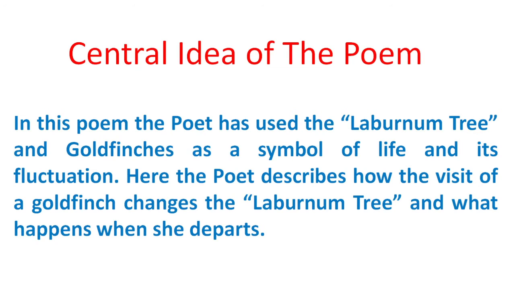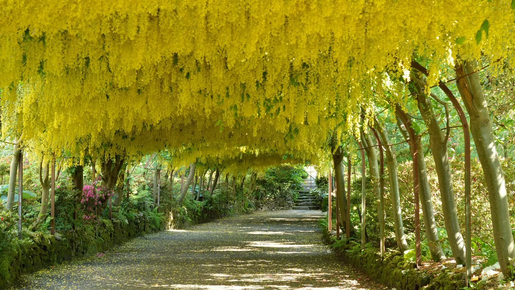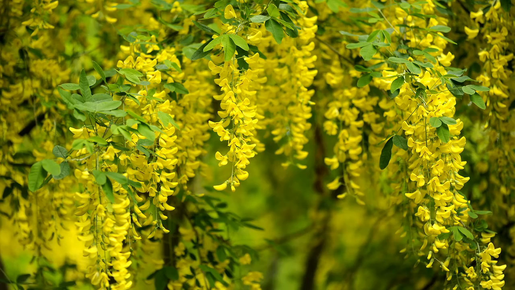So, what is laburnum? Laburnum is a short tree with hanging branches, yellow flowers, and poisonous seeds. In Hindi, it is also known as amaltas, and it is also called golden shower tree and golden chain tree.